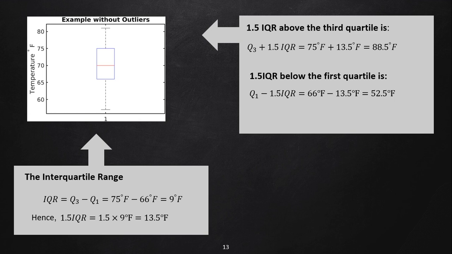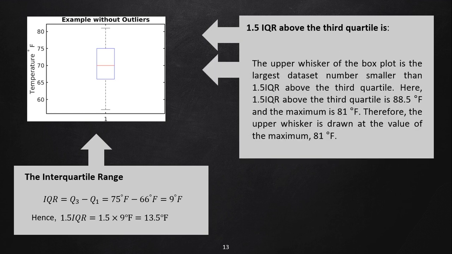And 1.5 IQR below the first quartile is first quartile minus 1.5 IQR equals 66 degrees Fahrenheit minus 13.5 degrees Fahrenheit equals 52.5 degrees Fahrenheit.